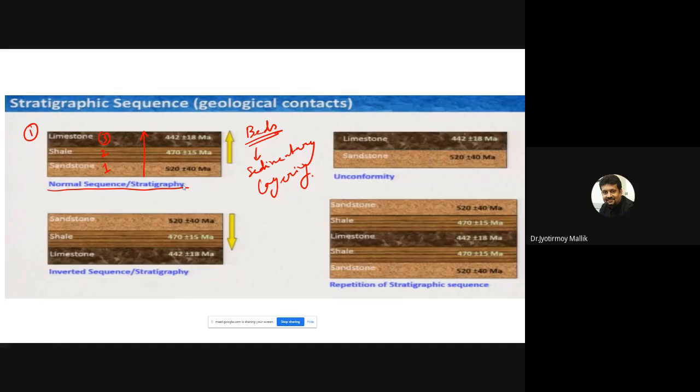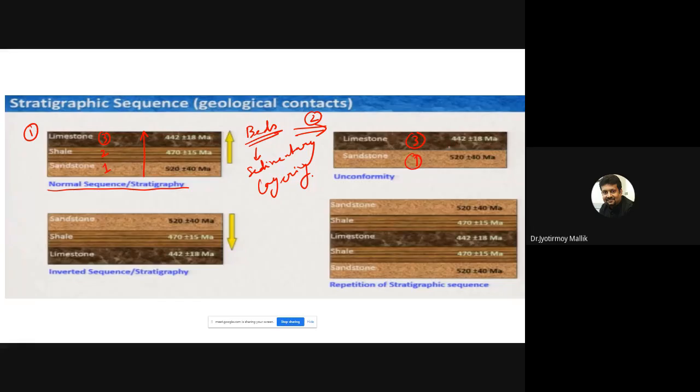Now, if I compare picture 1 with picture 2, I see that I have a sandstone layer, number 1. Then I have the shell layer, sorry, the limestone layer, number 3. But the shell layer is kind of missing in between. So I have a 570 million year old rock, and then I have a 442 million year old rock.